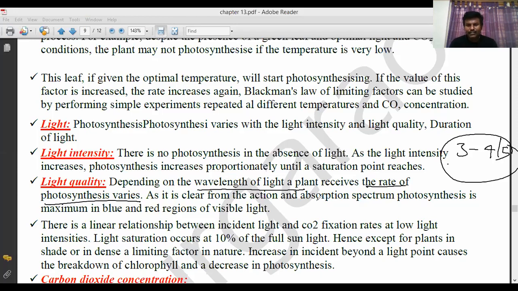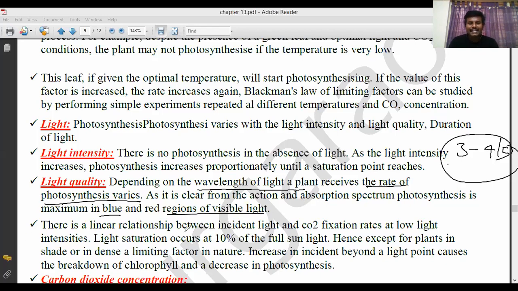As is clear from the action and absorption spectrum, photosynthesis is maximum in the blue and red regions of visible light. Already I said that. Red and blue regions of light are more suitable for photosynthesis. In those regions, sufficient, not more, not less.